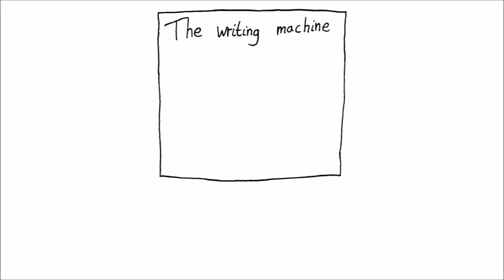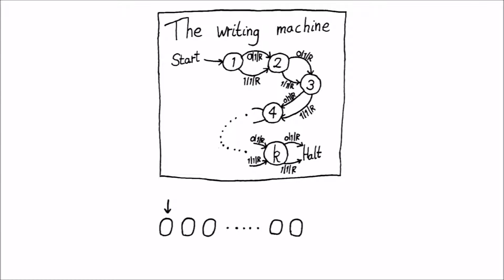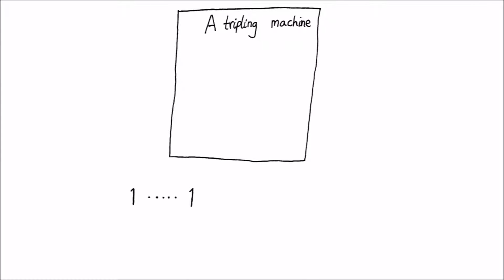Secondly, we need to make a Turing machine with k states, which starts with a blank tape and writes k 1s in a row. This is easy enough to make, just by linking up k states, each of which will write 1, move right, and go into the next state along, no matter what they read, with the final state going to halt after moving. Let's call this the writing machine. Thirdly, and finally, we need to know that we can make a machine that replaces k consecutive 1s on the tape with 3k consecutive 1s.